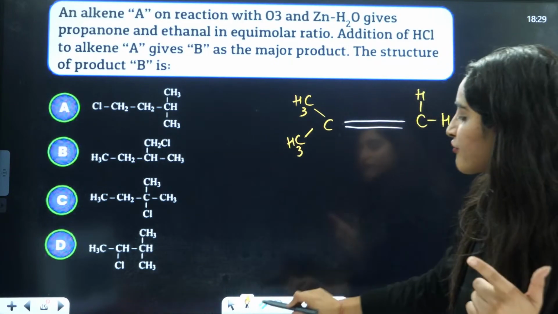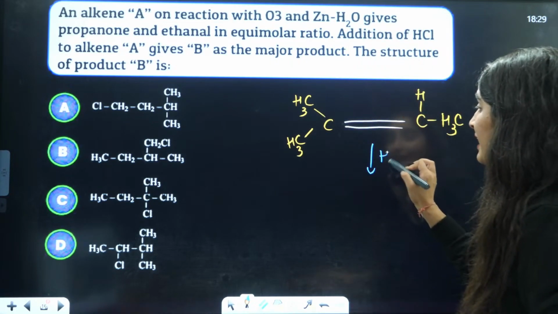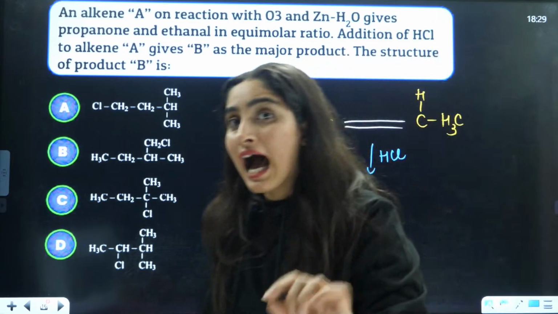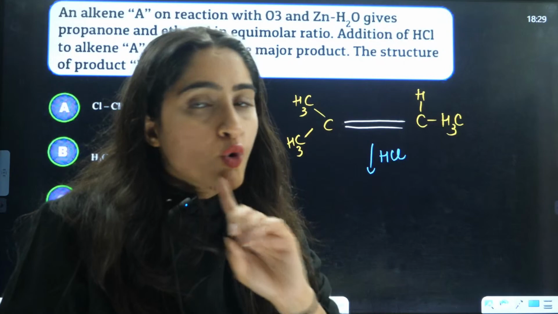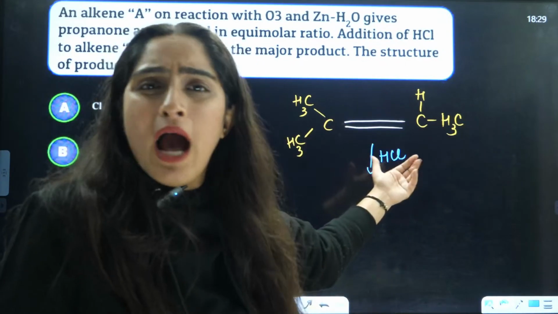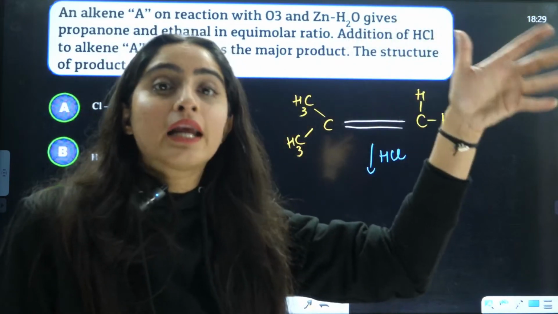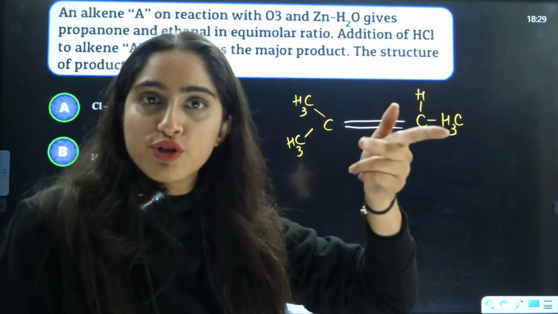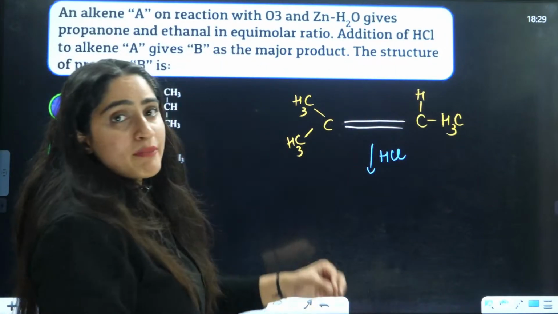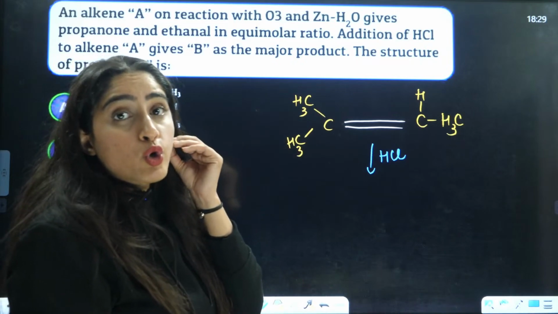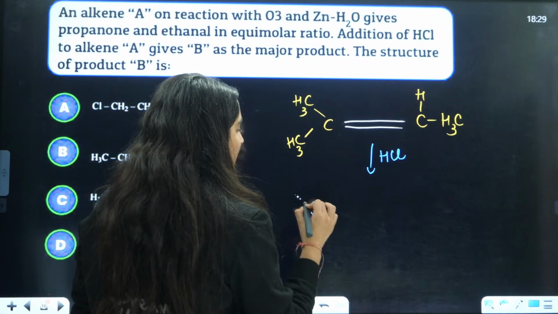Very good. Now after that they are saying addition of HCl to this alkene. You are adding HCl to this alkene. That means now the second concept of this reaction is Markovnikov addition. Even if you have peroxide, with HCl it will be Markovnikov addition only. In HBr, if you have peroxide, then it is going to change to anti-Markovnikov, right? So here Markovnikov addition will happen. That means the negative part will go to the carbon with less number of hydrogens.